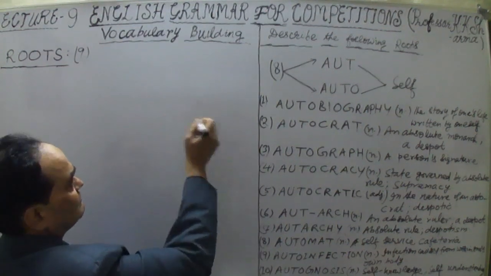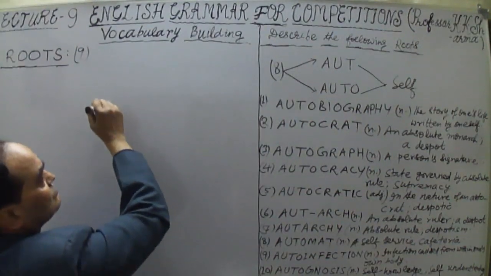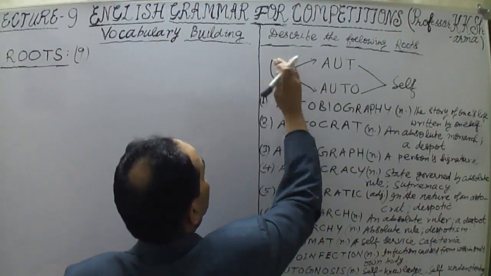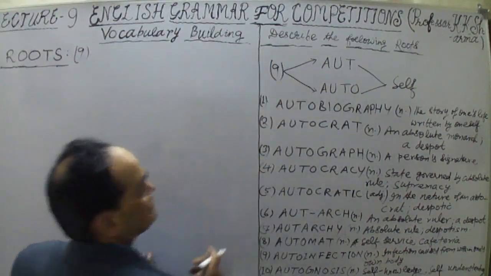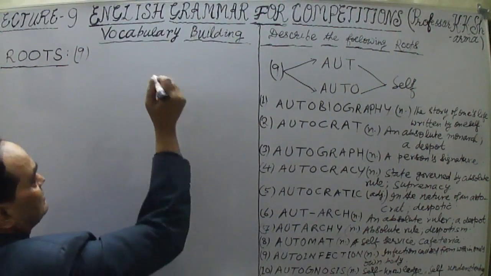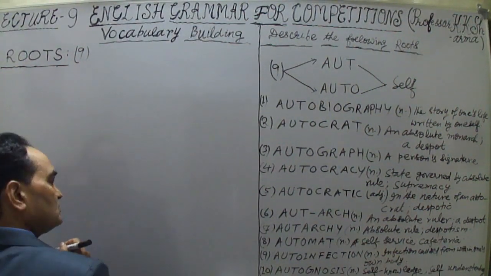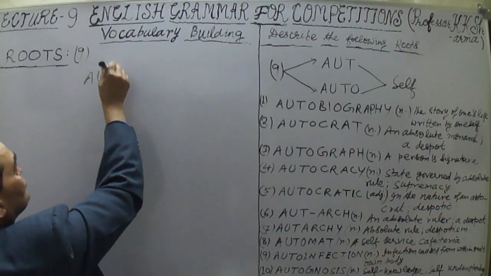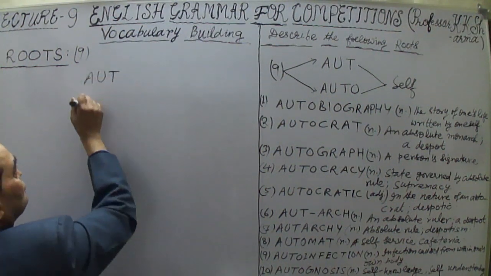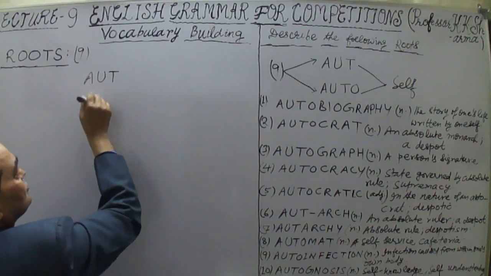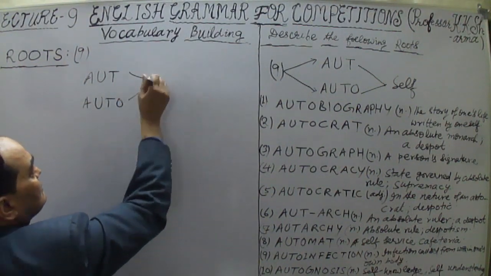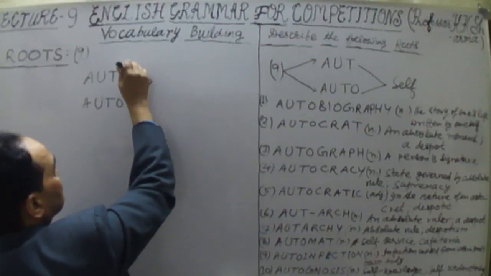So let me define this. This is the ninth root number. Not eighth, I'm sorry, this is the ninth one. The eighth I have already taken. Now this ninth one is auto. Let me write here: auto, ought and auto. Both are taken from the same root, that means self.